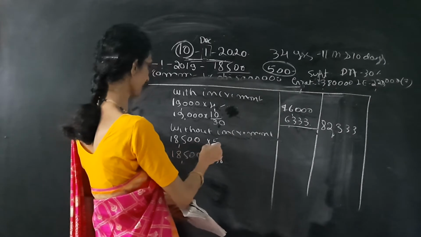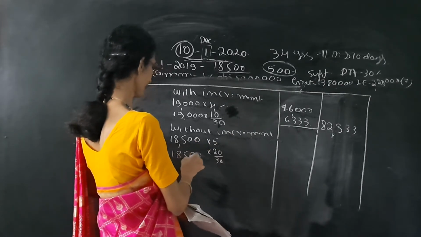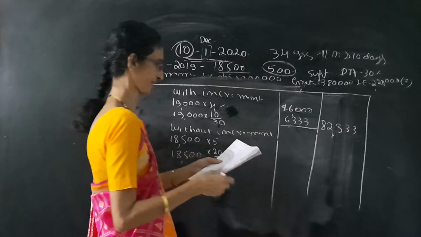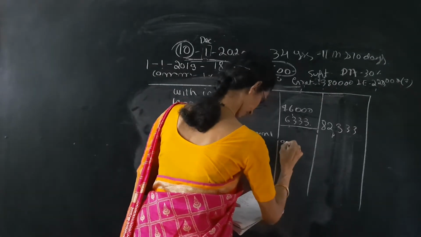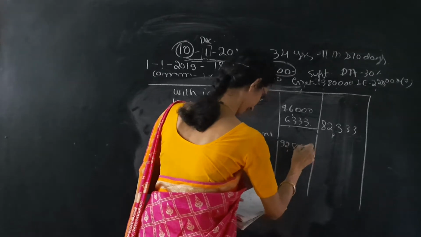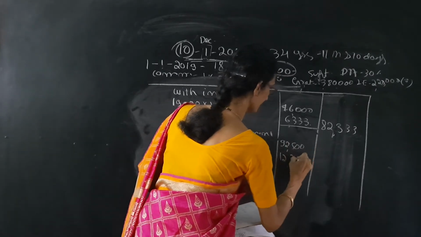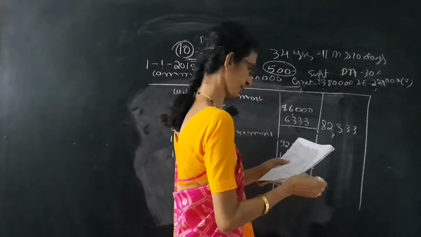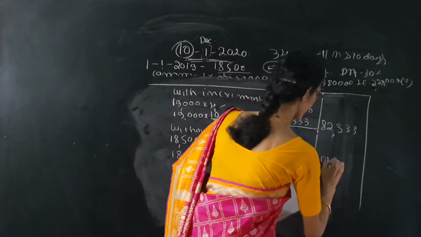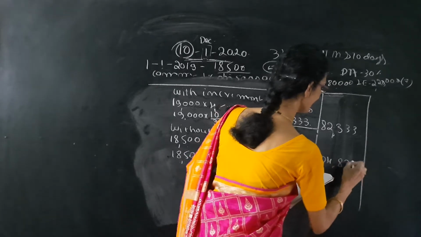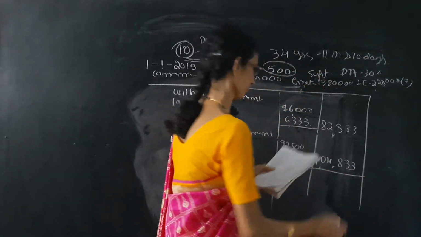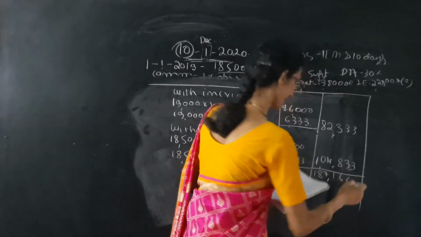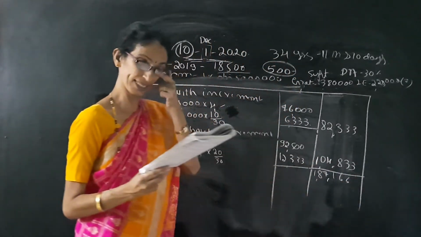So it is 18,500 into 5, and 18,500 into 20 days, so 20 by 30. So first one is 92,500. Second one is 12,333. So we get 1,04,833. So the total basic salary is 1,87,166.